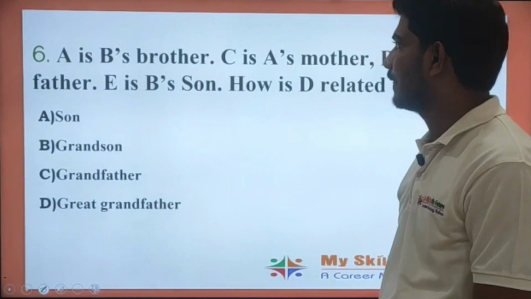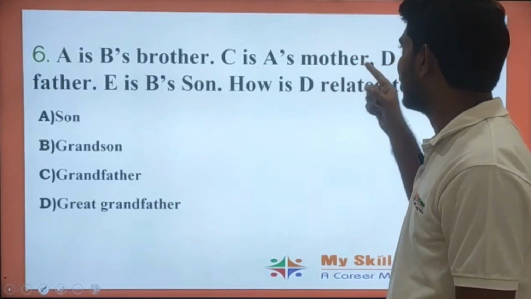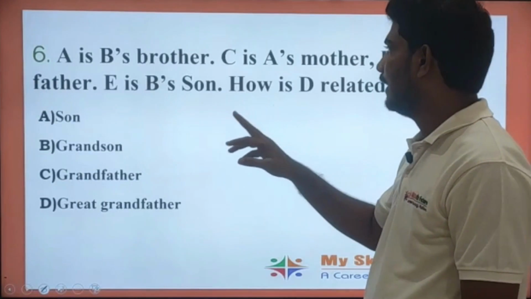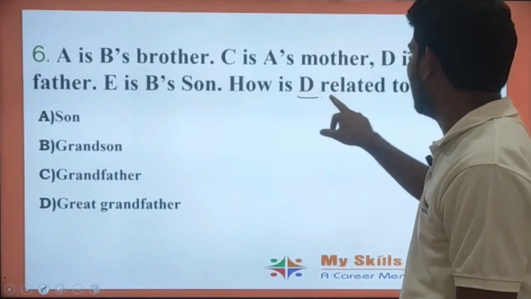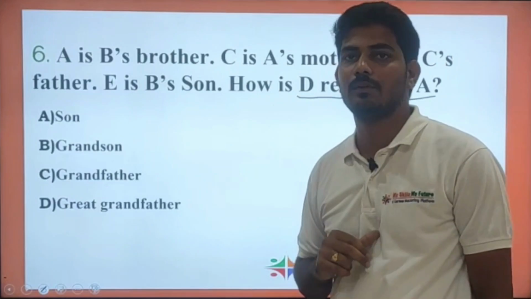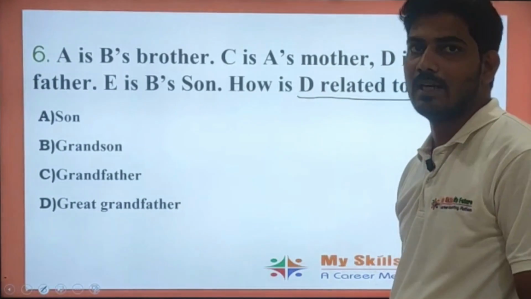See this problem. A is B's brother, C is A's mother, D is C's father, E is B's son. And what is asked? How is D related to A? I gave some options as well. Let us try arranging the statements here.